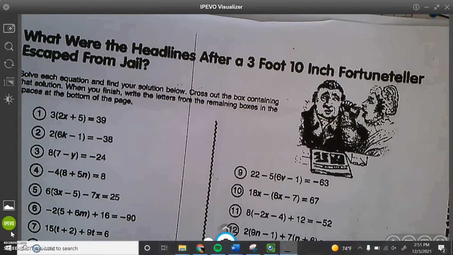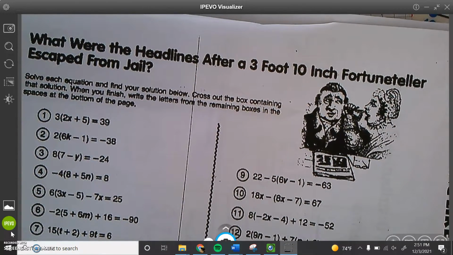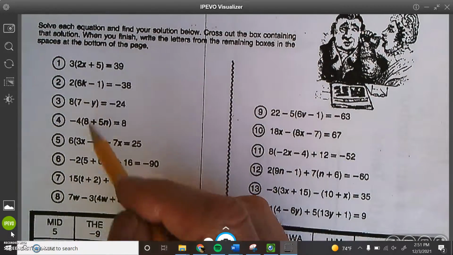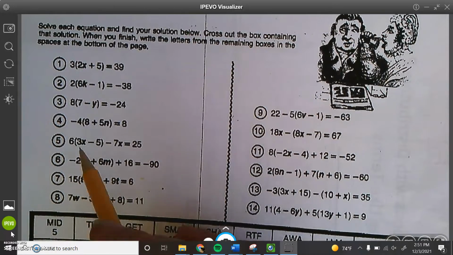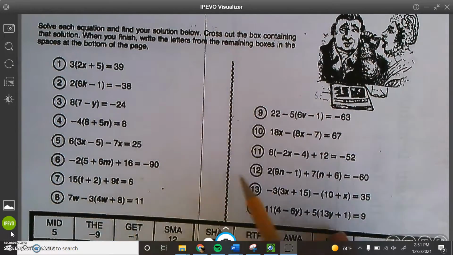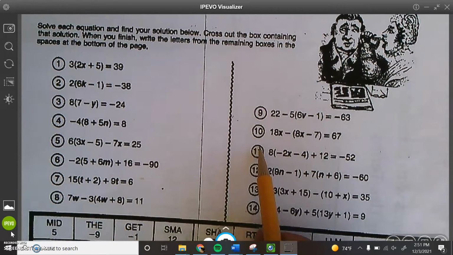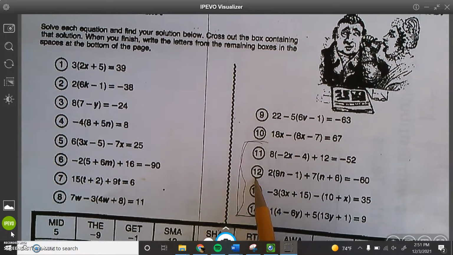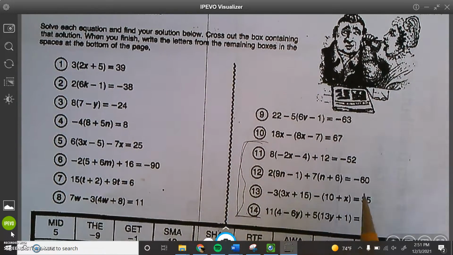Okay, so we are doing the homework. This is the homework that is due today. What were the headlines after a 3-foot 10-inch fortune teller escaped from jail? That's what you're trying to figure out. So, you either started this in Mr. Harrington's class or you did some of this for homework, hopefully all of it. We're going to go over these last ones in this video, 11, 12, 13, 14, because those are the most challenging ones.